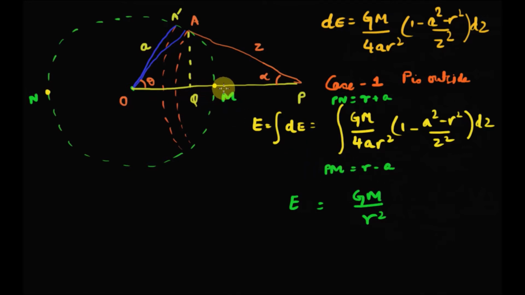What can be the maximum value of Z? The maximum value of Z will be again for an elementary ring somewhere around here. In that case, what will be the value of Z? That Z will be R plus A. So if we put this range, we get E is equal to Gm by R square for outside the sphere. Now let's find out the value of E inside the sphere.